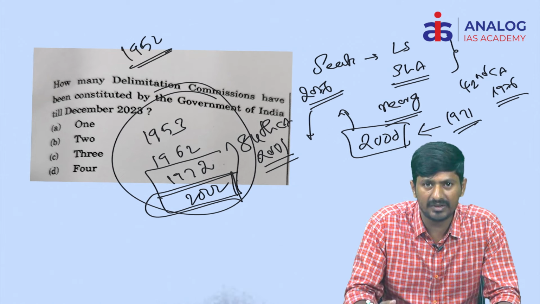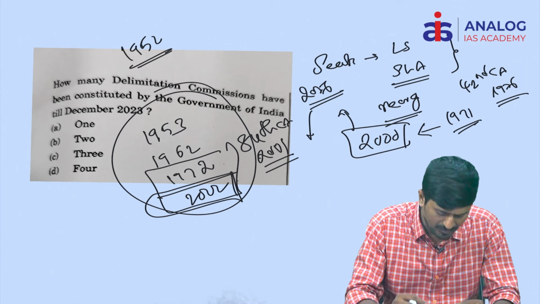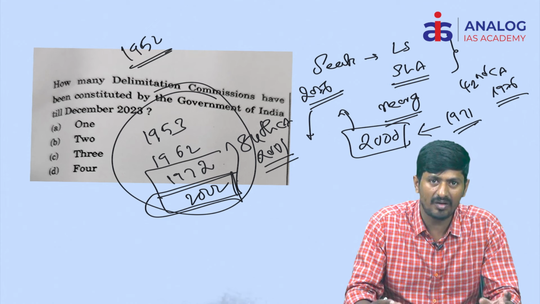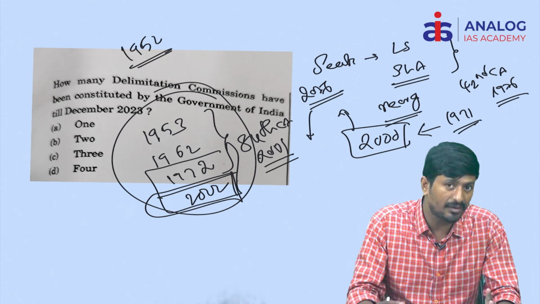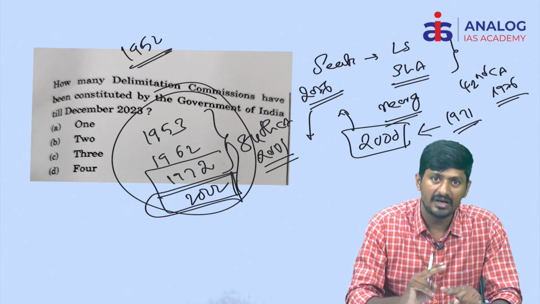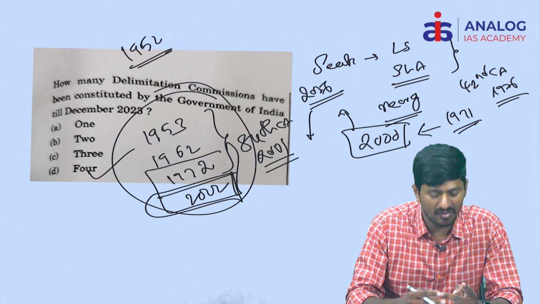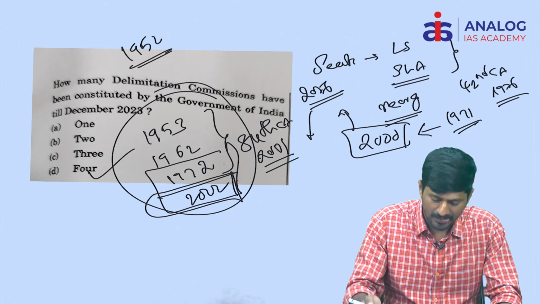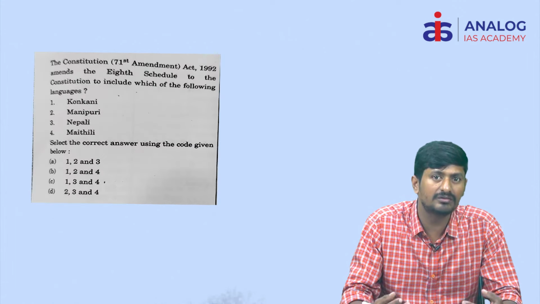That is only pertaining to the reorganization of the boundaries itself, not regarding the revision of the seats. The remaining 3 delimitation commissions were involved in the revision of the seats as well as readjusting the boundaries of the constituencies. So hence D is the right answer. The next delimitation commission is going to be appointed after 2026 according to the fresh census.